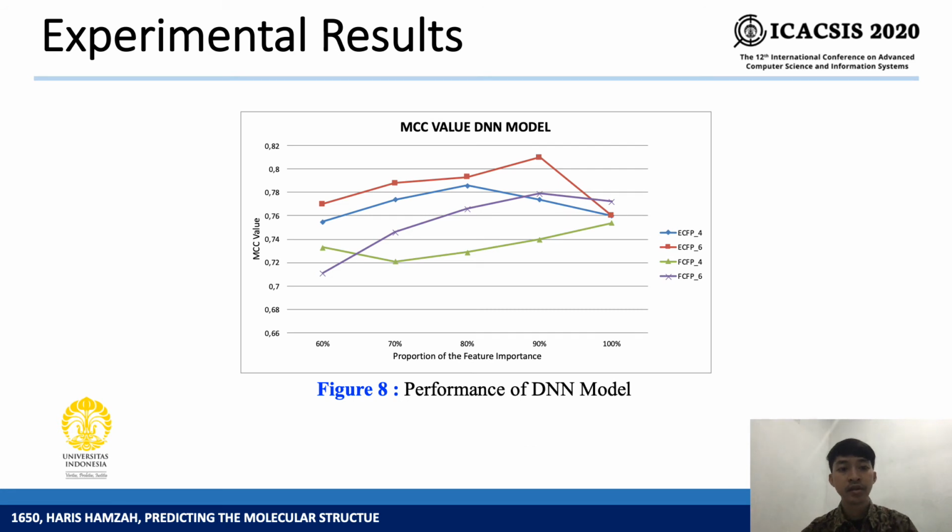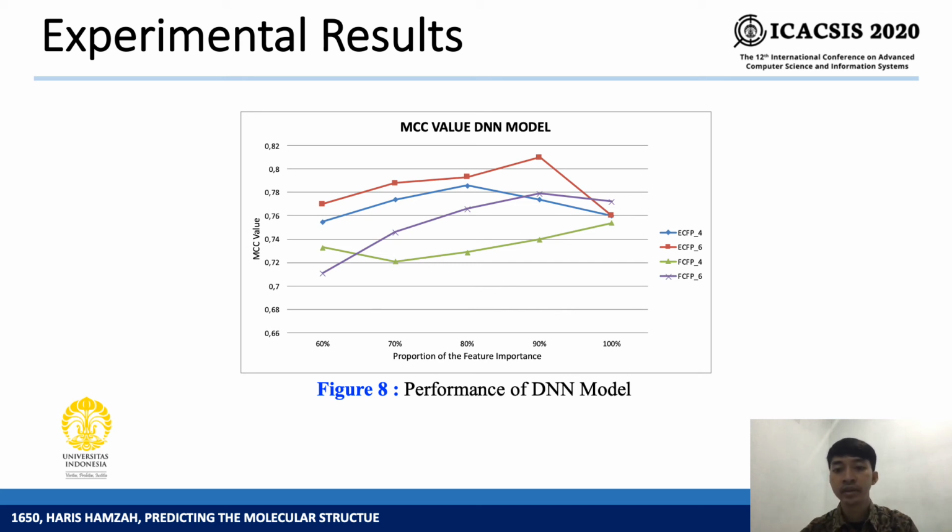This is the performance of the DNN model based on MCC value. In this study, the MCC value is a more representative measure compared to accuracy in evaluating deep neural network methods. The highest DNN performance was obtained when using ECFP6 as the feature extraction method with a feature selection proportion of 90%.